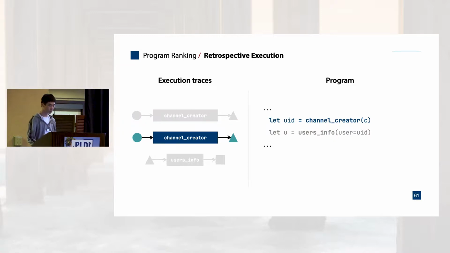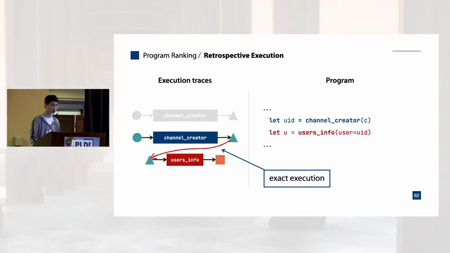When we try to execute the first API call, we simply pick an invocation entry of the same method from the traces. Assume we pick this second one and get this green triangle as the output. Now it's time to execute the second method call in the program. Luckily, there is an entry for this method in the traces that takes a green triangle as the input. So we pick that entry to simulate the second method call. In this example, we obtained an exact execution result by replaying a sequence of method calls from their previous executions.